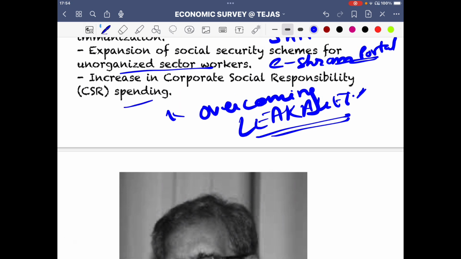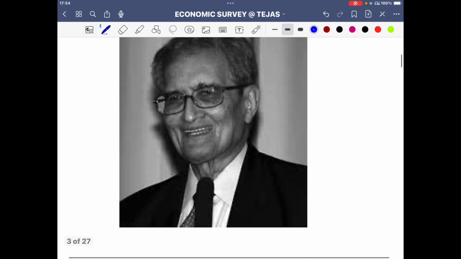So that is, again, corporate social responsibility: a company making profit should also spend a percentage of that profit on social activities for social development, because obviously they are using the resources of the society, so they should also pay back to the society. That's the basic philosophy. That basic idea you have to know.